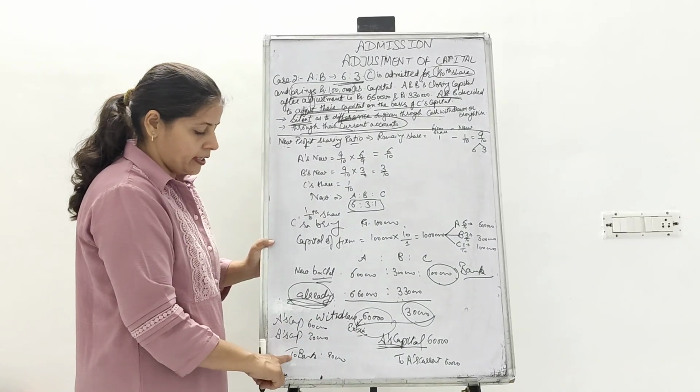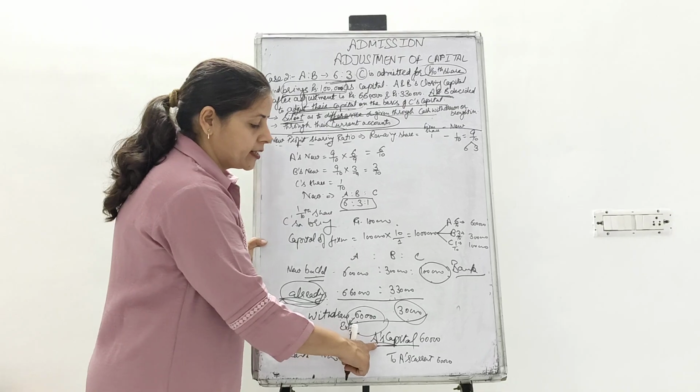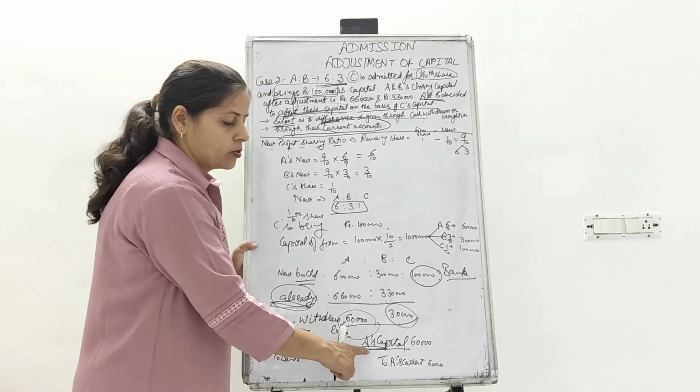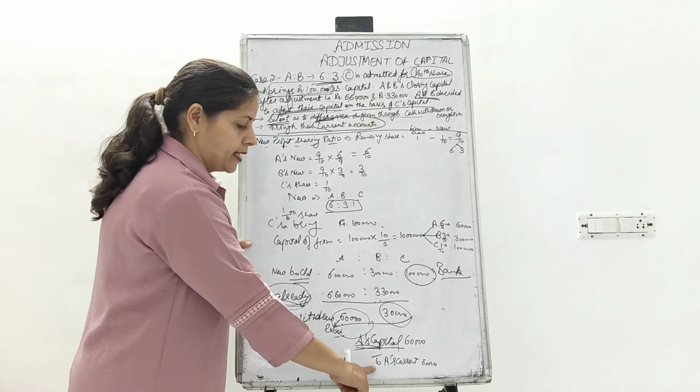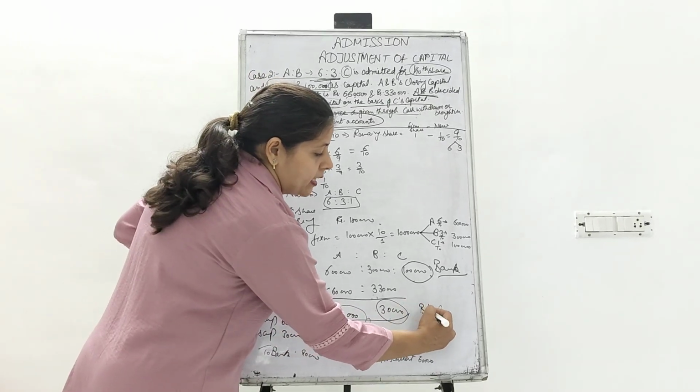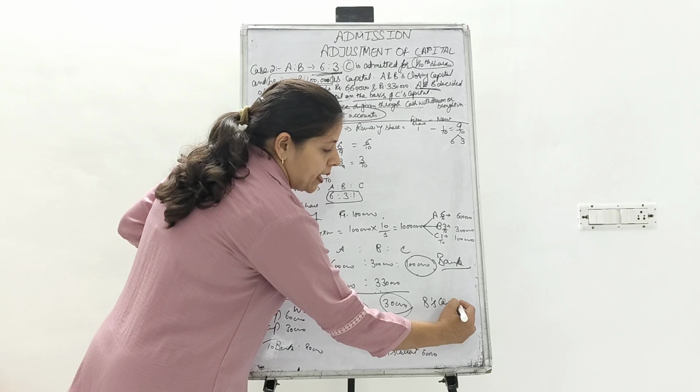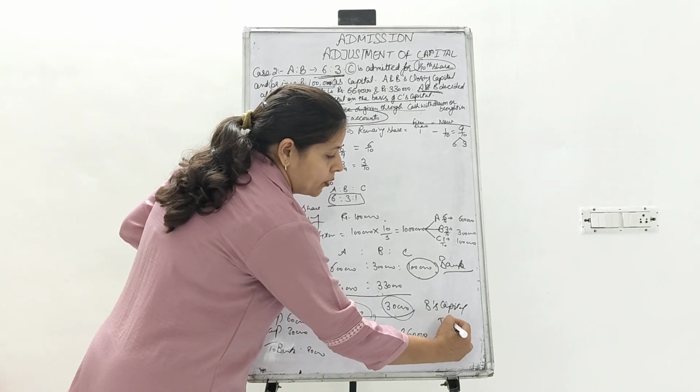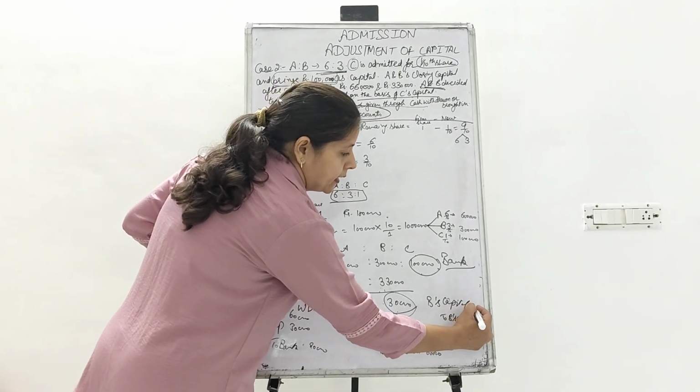When it is withdrawn, it goes to bank, or when it is to be transferred to the current account, A's capital account debit to A's current account with 60,000. For the next case it would be B's capital account debit to B's current account, with rupees 30,000.